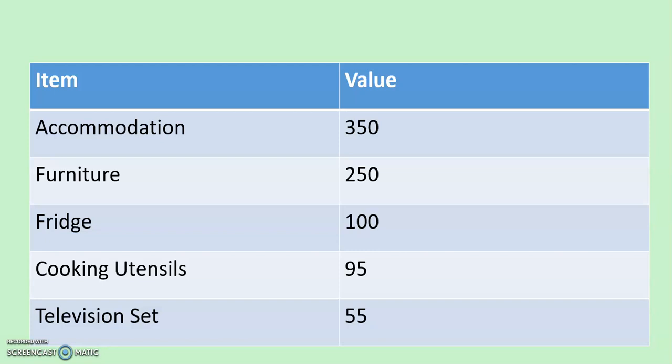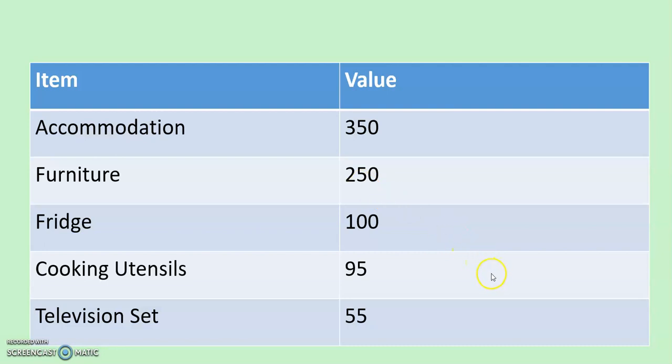Why? Because taking the furniture, the value is 250, while that of the fridge, the value is 100. So the 250 plus the 100 will give us the same value as the chosen item. So as we said, opportunity cost must be equal to the item which you chose. The chosen item, which is the accommodation, has a value of 350, and the opportunity cost, which is the furniture plus the fridge, is also 350.